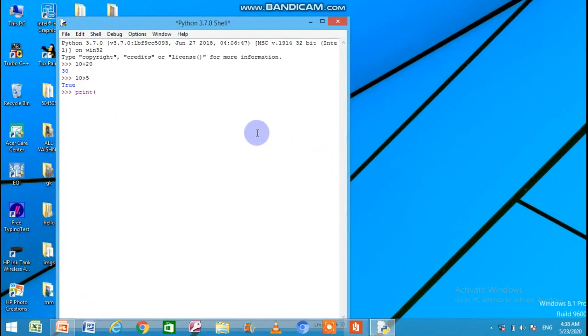Print, then open the brace, type your message under the double quotation. You can see I have placed double quotation. The message is under this double quotation, indicating it is a message. Press enter and the particular message will be printed onto the output screen.